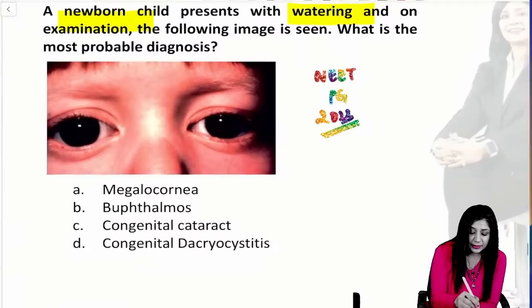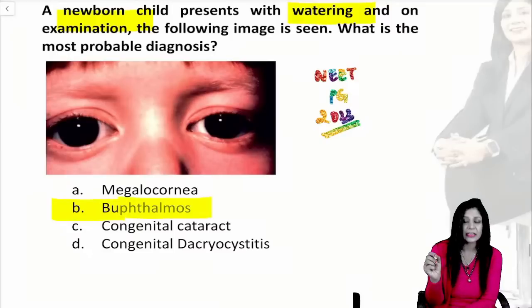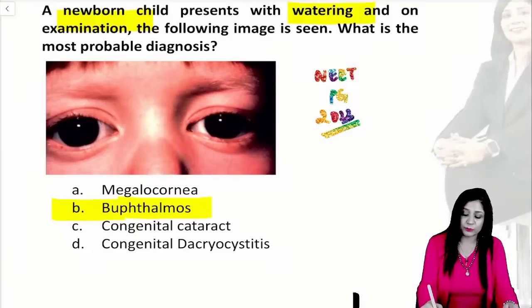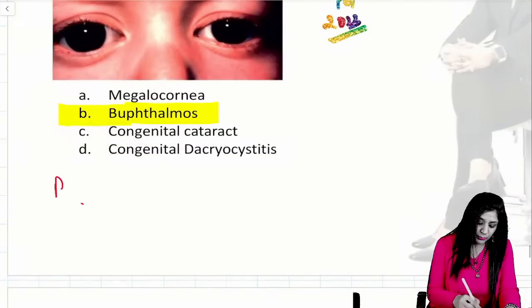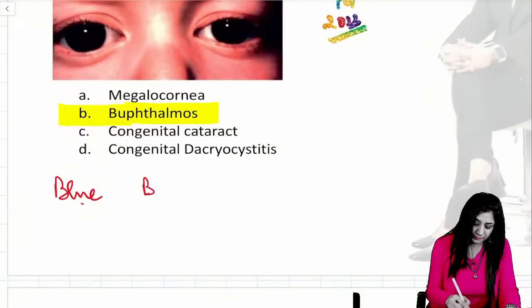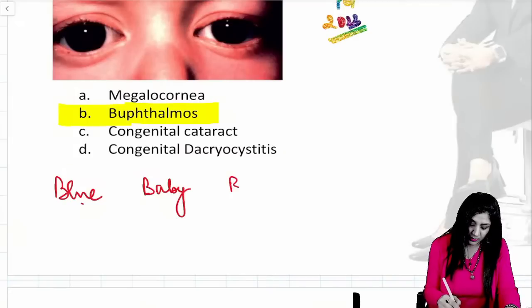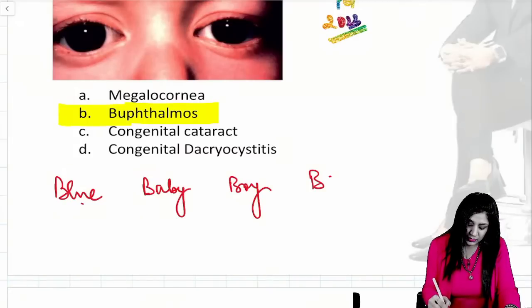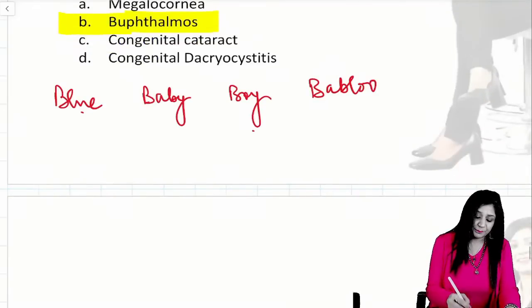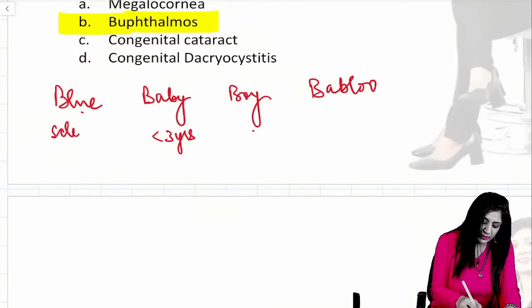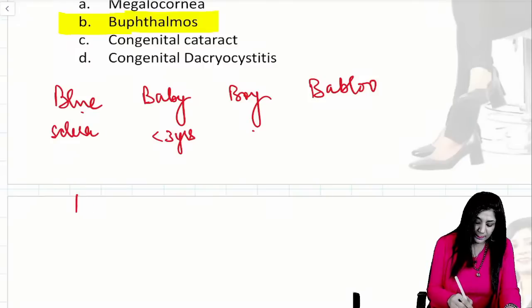So this is the typical scenario that we get in cases of Buphthalmos. For Buphthalmos, always remember the blue baby boy and the bablu. So this bablu is a boy, and baby less than 3 years, it's common. We will get the blue sclera along with the BPL card.